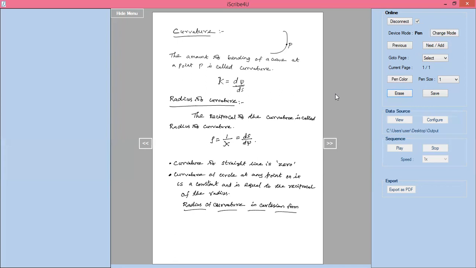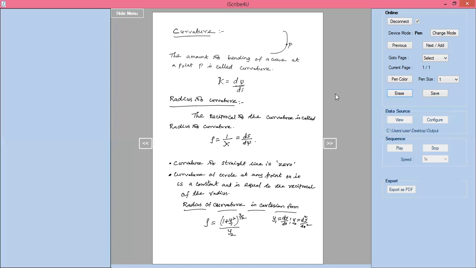We'll use the formula rho equal to (1 plus y1 square) whole power 3 by 2 divided by y2. This is the formula for radius of curvature. What is y1? Here y1 is nothing but dy by dx. What is y2? It is d square y by dx square. So this is the radius of curvature in Cartesian form.